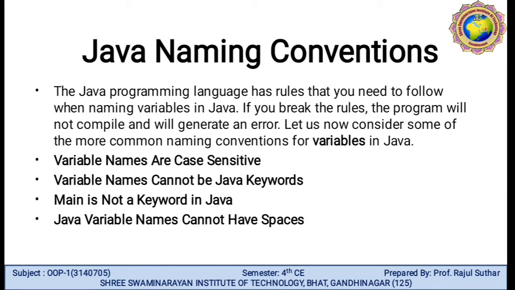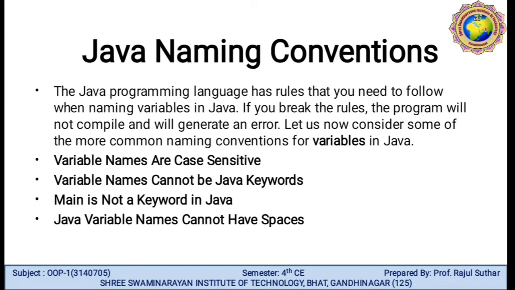Java naming convention: the Java programming language has rules that you need to follow when naming variables. If you break the rules, the program will not compile and will generate an error. Let us consider some of the more common naming conventions for variables in Java. Variable names are case sensitive.